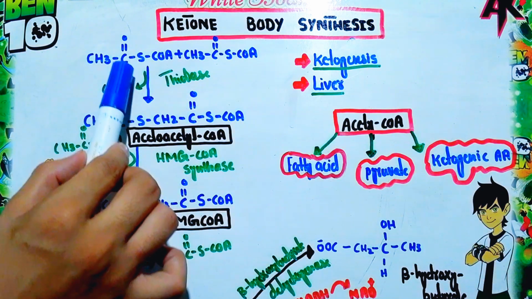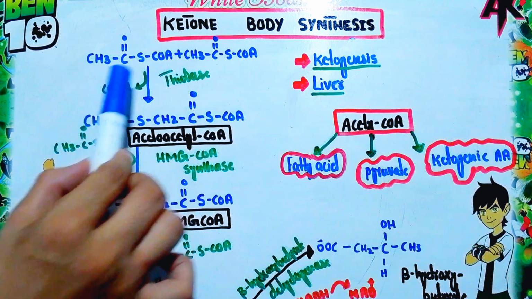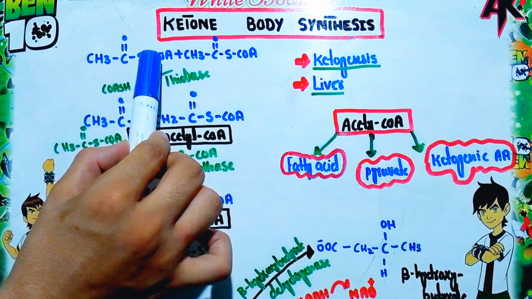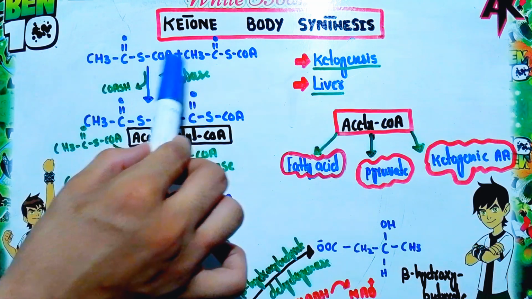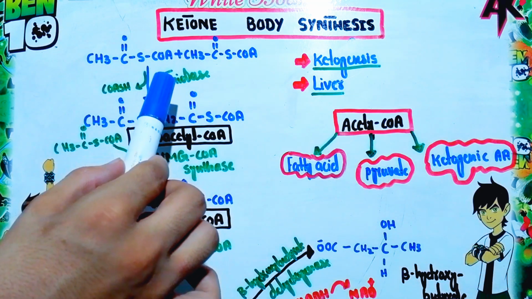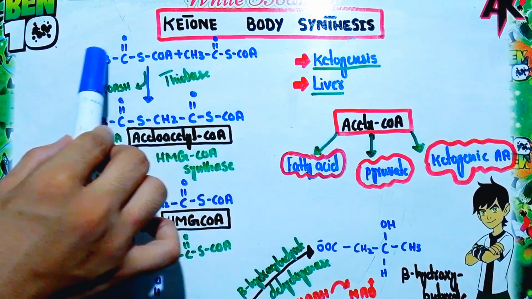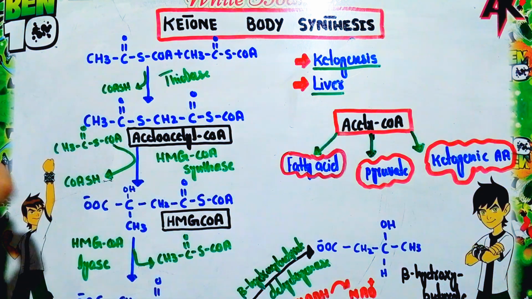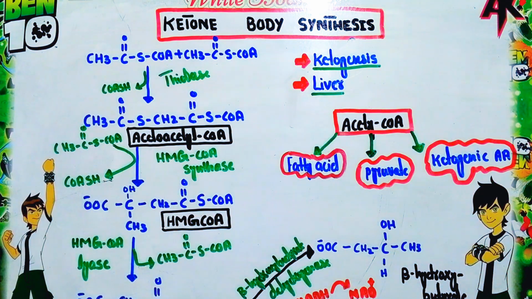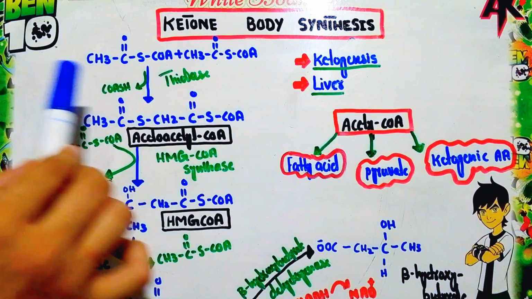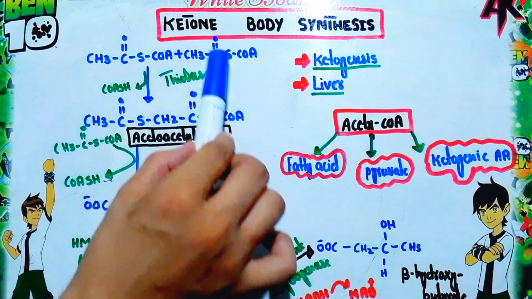Mainly the coenzyme A group is removed from here, and one hydrogen is removed from the methyl group of the second acetyl coenzyme A. As a result, this coenzyme A group is removed and we get acetoacetyl coenzyme A. This reaction is catalyzed by the enzyme called thiolase.